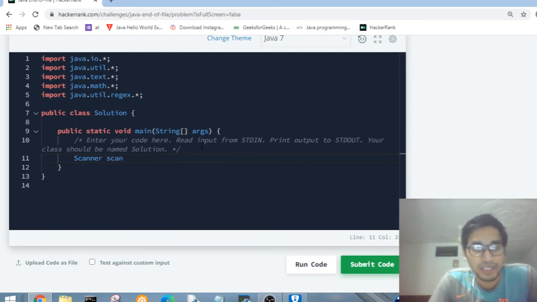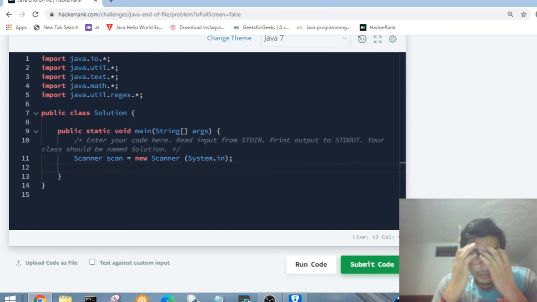Let's name it scan, equal to new Scanner, with System.in. That is a very old task that we are performing. So we have already defined our object to take an input from the user.